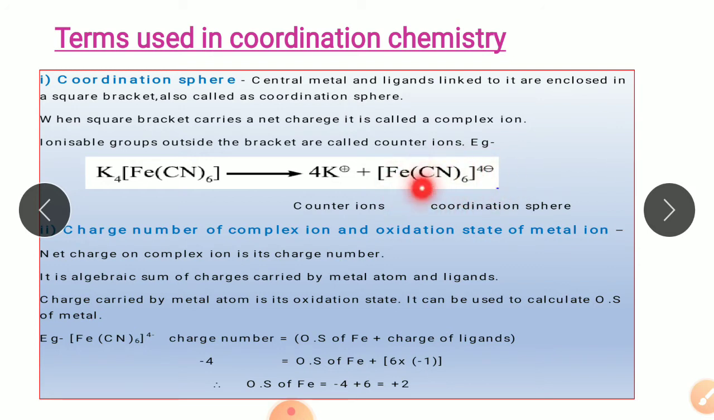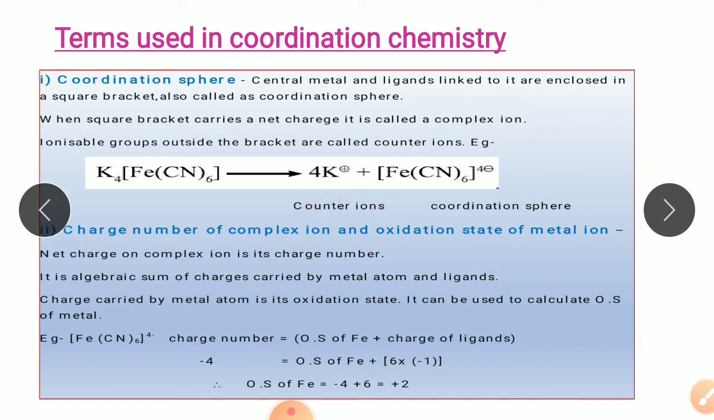Here the cyanide ions are attached to the central metal atom through coordinate bond, so they are written in a square bracket, and this is called the coordination sphere. While the potassium ions are not attached to the central metal atom through coordinate bond, and they are ionizable, and hence they are written outside the square bracket. These potassium ions are also called counter ions.